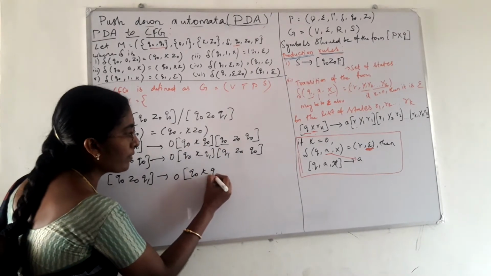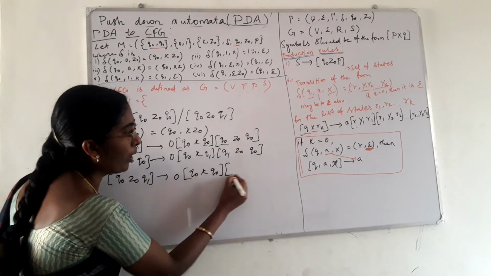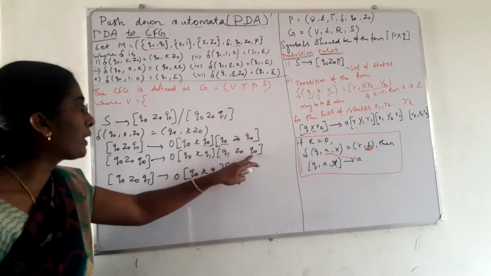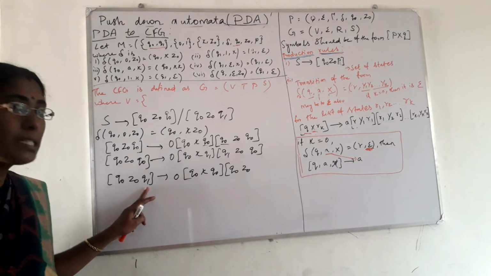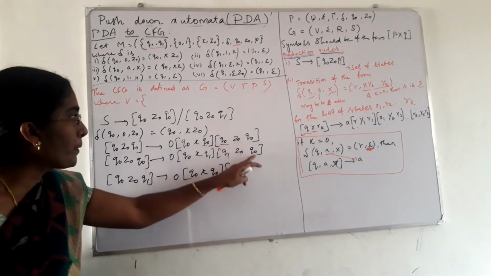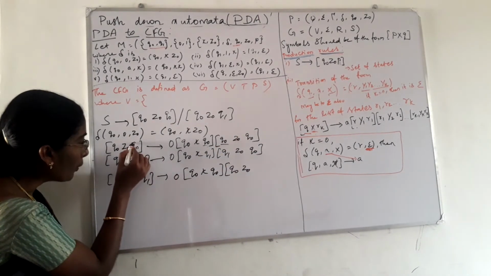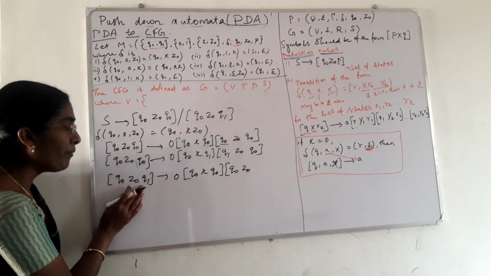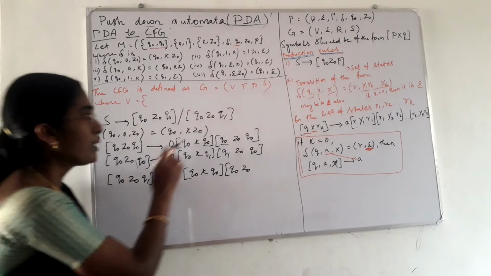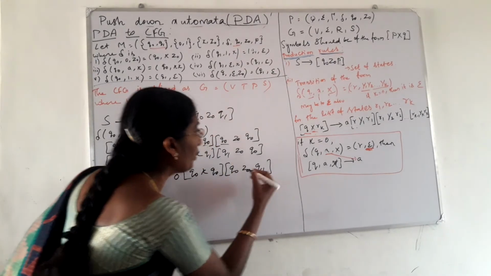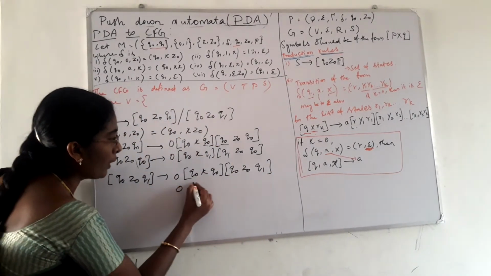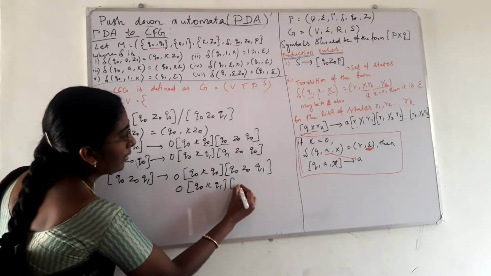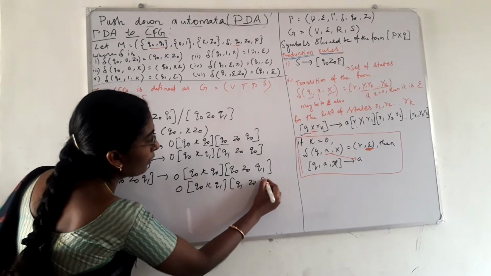Again, for the set of states, first we will use the state Q0, Z0, but here instead of this Q0 we have to use the state Q1. Here in this position we use the state Q0 because we are writing the production for Q0. Next we are writing this for Q1, so in this position it is equal to Q1. Next is 0, Q0, X, Q1, and here Q1, Z0, Q1.